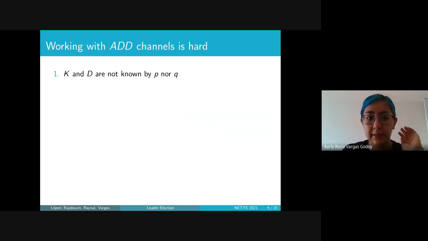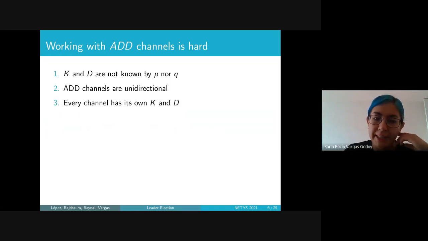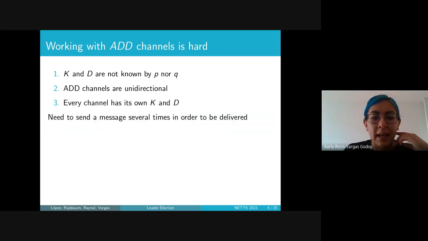We know that they exist, but neither P nor Q knows which K and D we are dealing with. Second, because ADD channels are unidirectional, and every channel has its own K and D. Now, if we want to transmit something from P to Q, we need to send a message several times in order for it to be delivered.